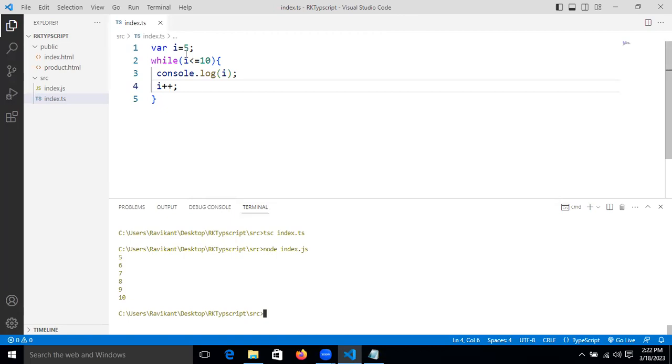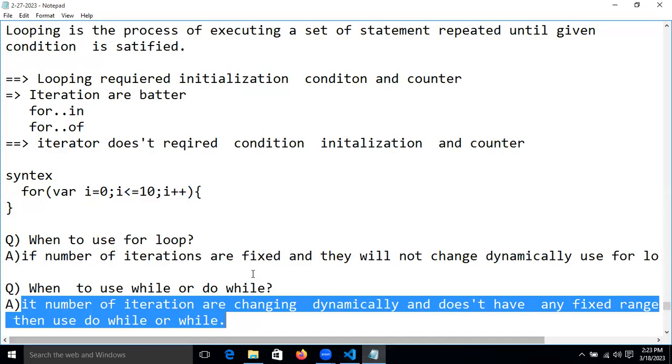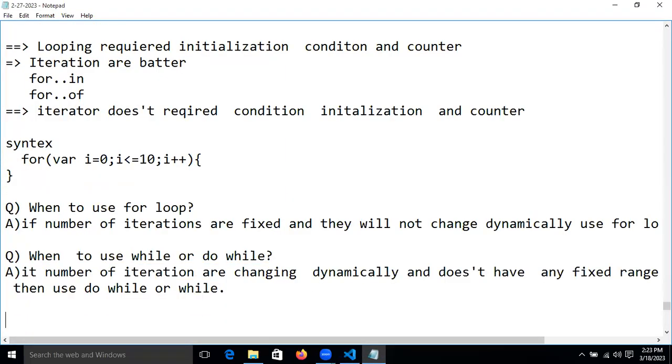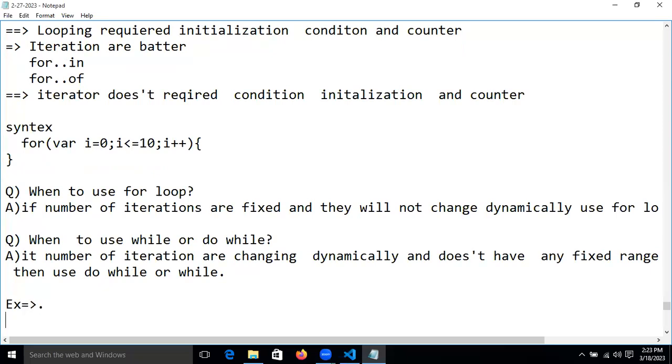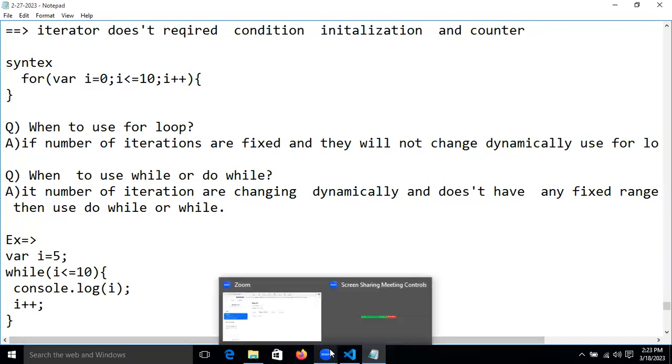It should start from the fifth onward, and it should stop at the 10th point. This is a simple, normal example. Don't worry, I will make this complicated later. We are taking this normal example now, guys.